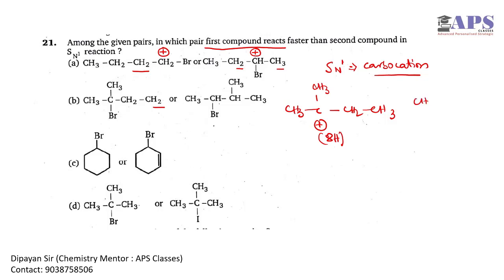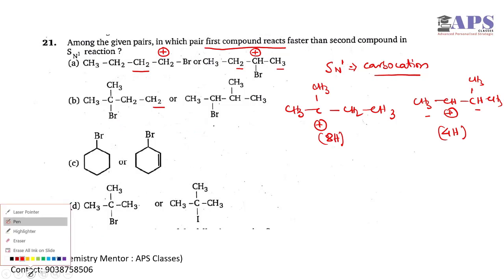But in the second molecule, we have a total of 3 plus 1, 4 hyperconjugative hydrogens along with the inductive effect. So it is clear that the first molecule forms a more stable carbocation compared to the second molecule. Hence the SN1 reaction rate will be higher for the first molecule in option B. So we have got our answer, but we have to check the other options also.